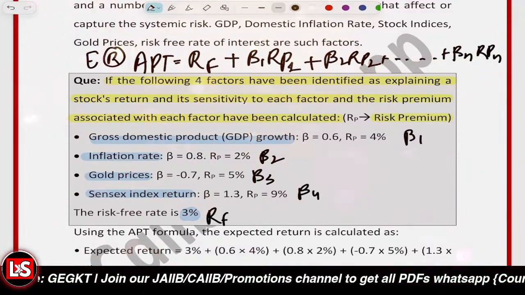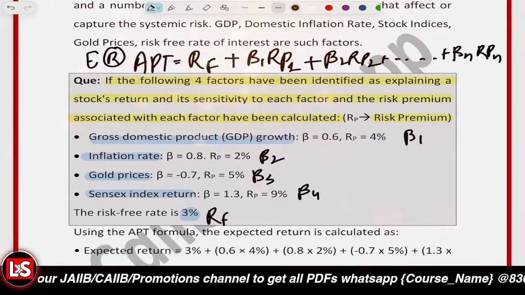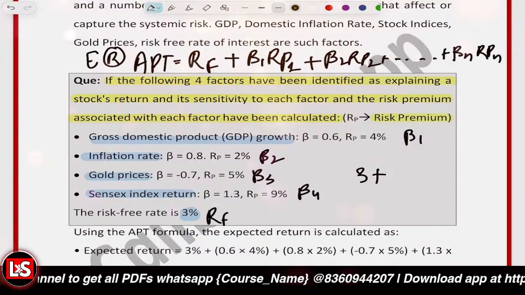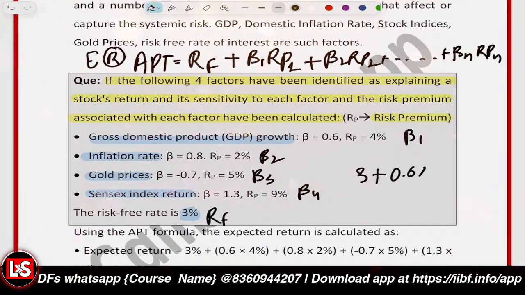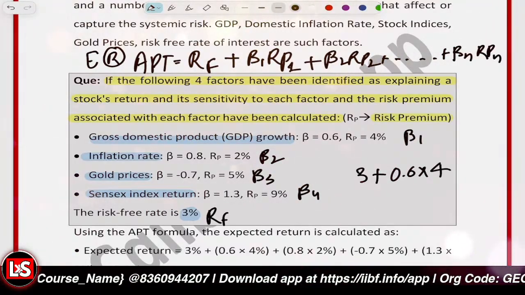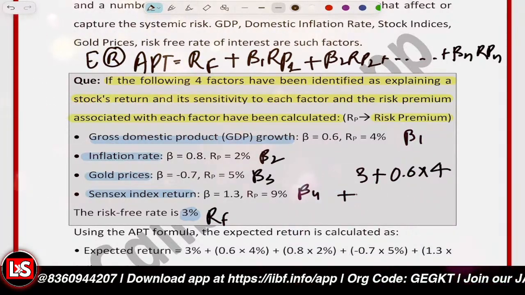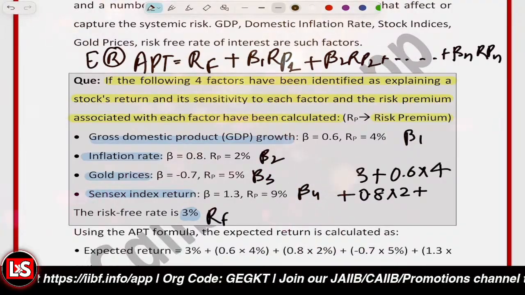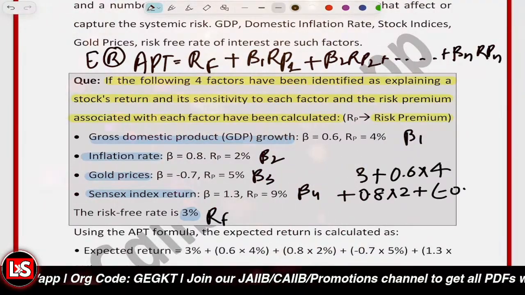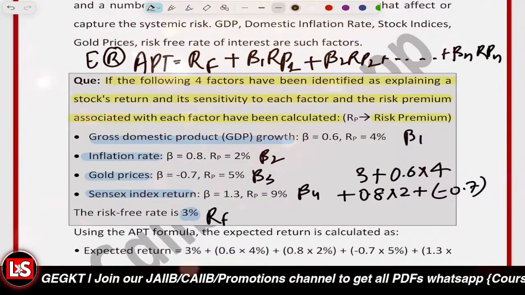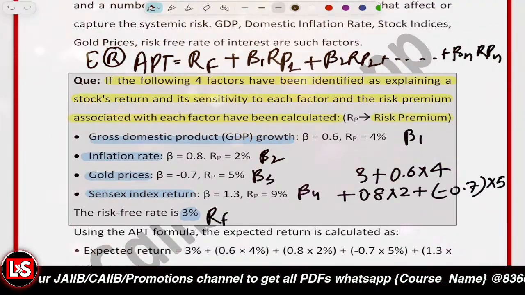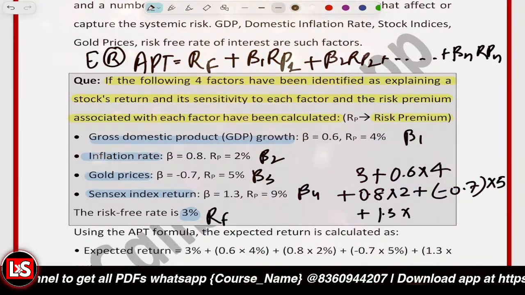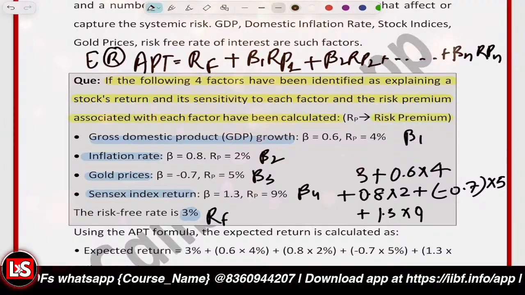It will be 3% plus, for the first term, 0.6 into 4, that is 2.4, plus for the second, 0.8 into 2, that is 1.6, plus minus 0.7 multiplied by 5, that is minus 3.5, plus the fourth one, 1.3 into 9, that is 11.7.